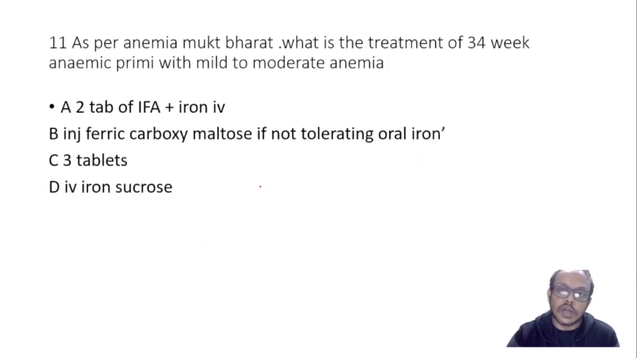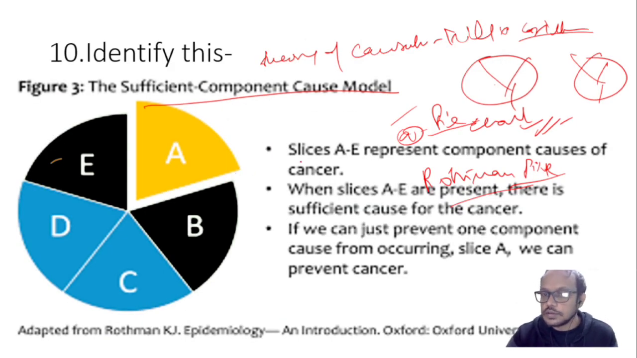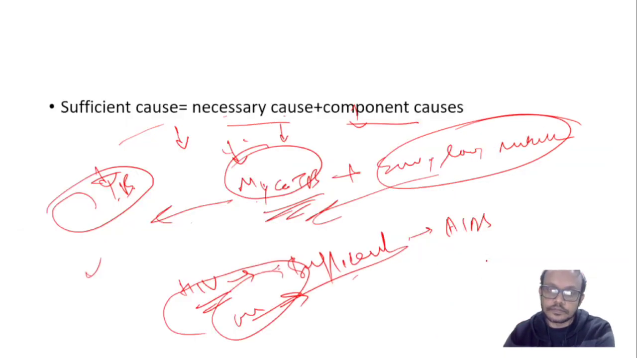As per anemia mukt bharat, what is the treatment of? So here the question was ABCDE. This A is a sufficient cause, so it is a sufficient component cause model. Another option was PERT. PERT is management, health management में आता है ना, program evaluation review technique. I have told you about this in the class.